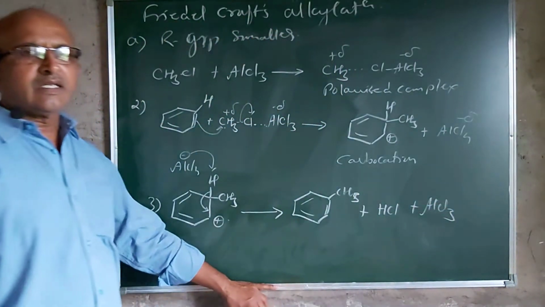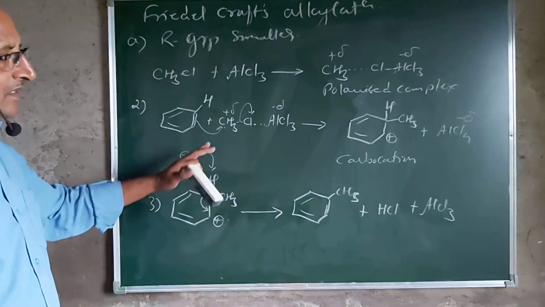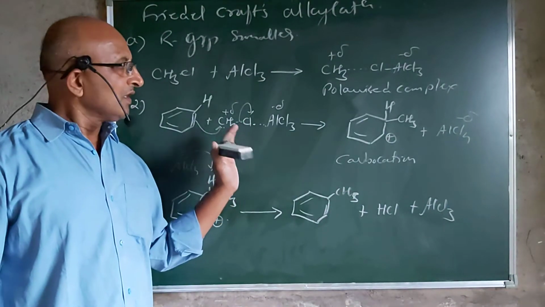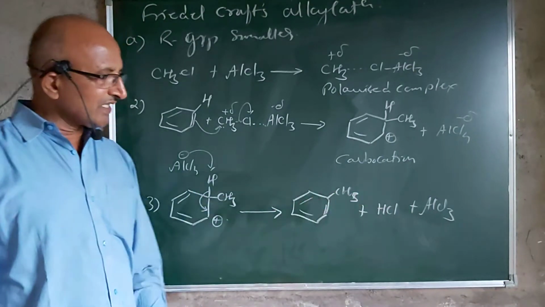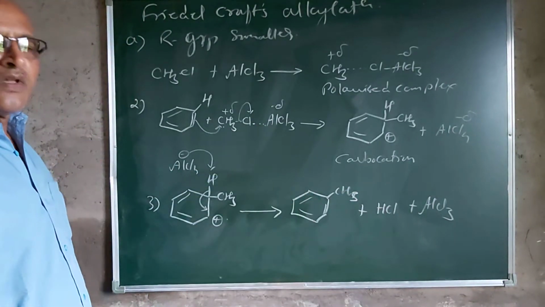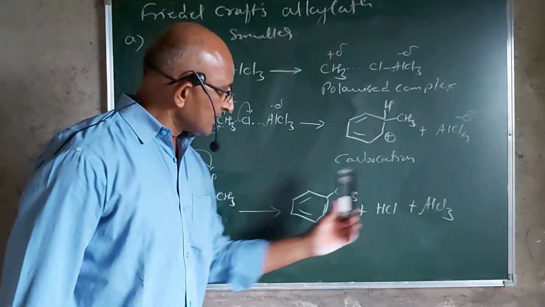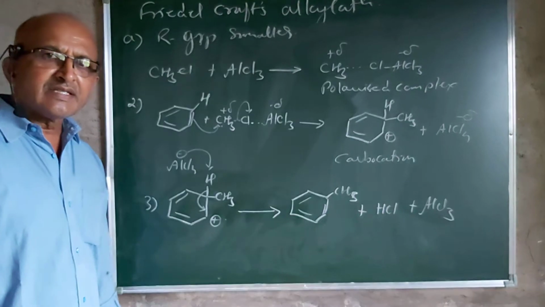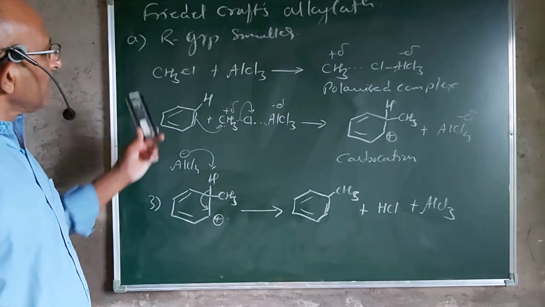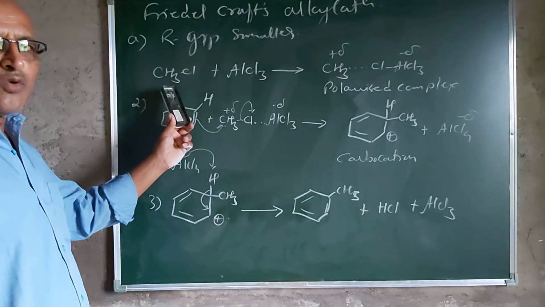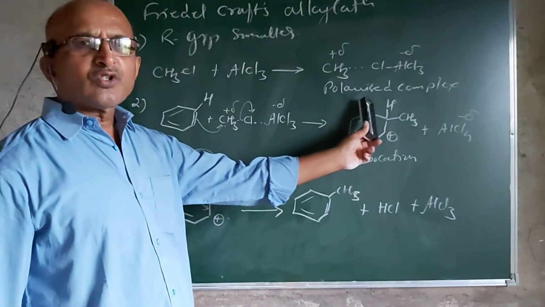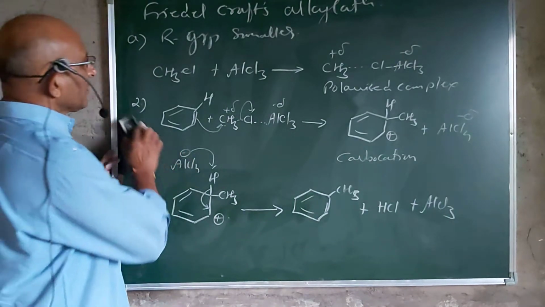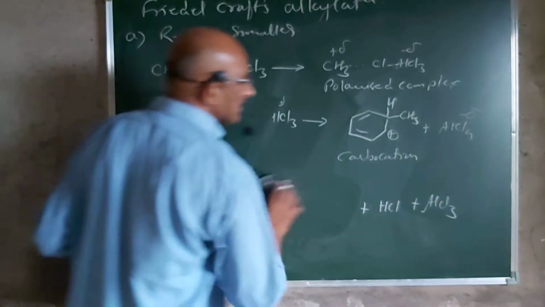So AlCl3 is acting as a catalyst, where the catalyst is a substance which increases the rate of the reaction but remains unchanged at the end of the reaction. So here the catalyst remains as it is. And we get a substituted product in which the aromatic character is retained. So this is the one way: if the R group is smaller, we get the formation of a polarized complex.